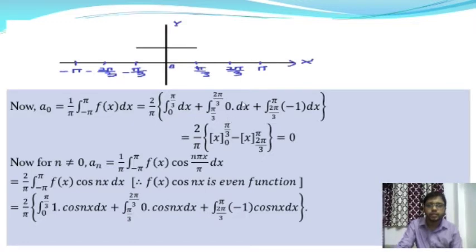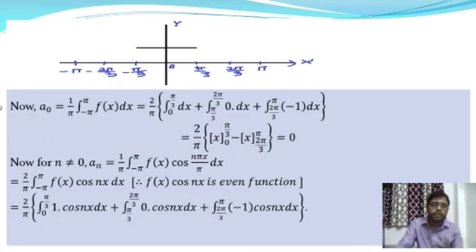After integration it gives 2 by pi into x, with lower limit 0 and upper limit pi by 3, as well as minus x, with upper limit pi and lower limit 2 pi by 3. After calculation it gives the value 0. Therefore the coefficient a0 is equal to 0.